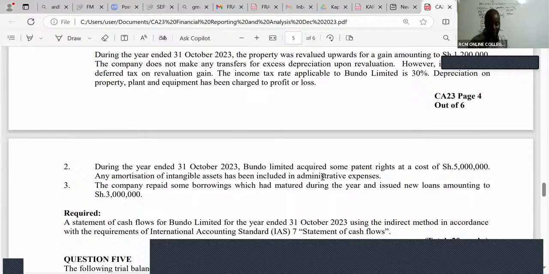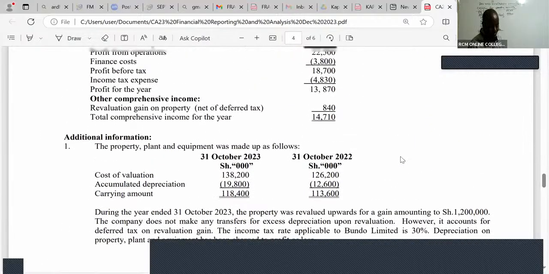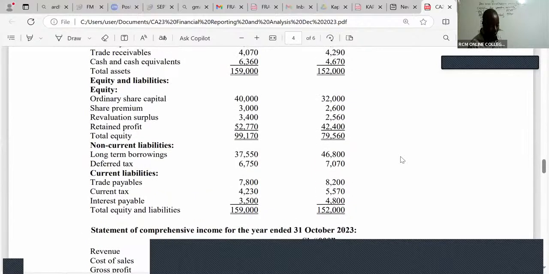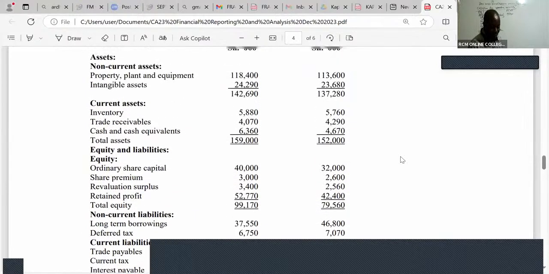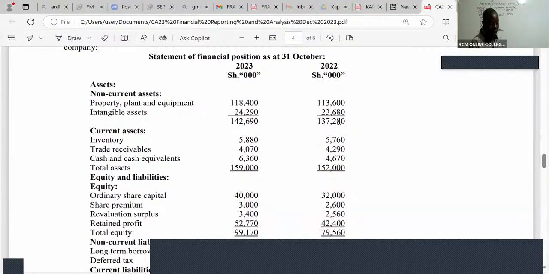Ladies and gentlemen, then I will be able to track down my intangible assets. I'll go to the balance sheet and see how this has been accounted for. This 5,000 is a new intangible asset that we acquired. So go to your statement of financial position and look for intangible assets here. I can even do a T account, although myself, I hate T accounts so much. But for me to get started, let me just introduce you to this through the T accounts.